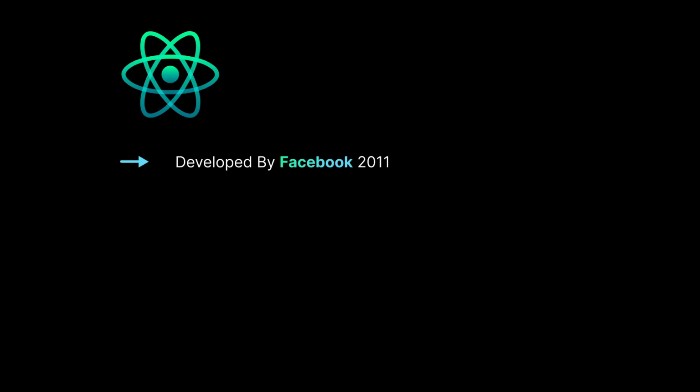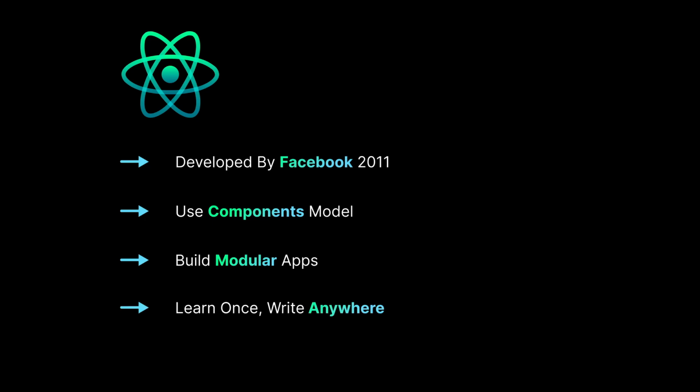React.js was created in 2011. It uses something called the component model, which we will discuss more in detail in this course, but not right now. It allows us to build modular apps, and finally, there is a saying about React.js: learn it once and write it anywhere. So now let me break all of them down one by one.